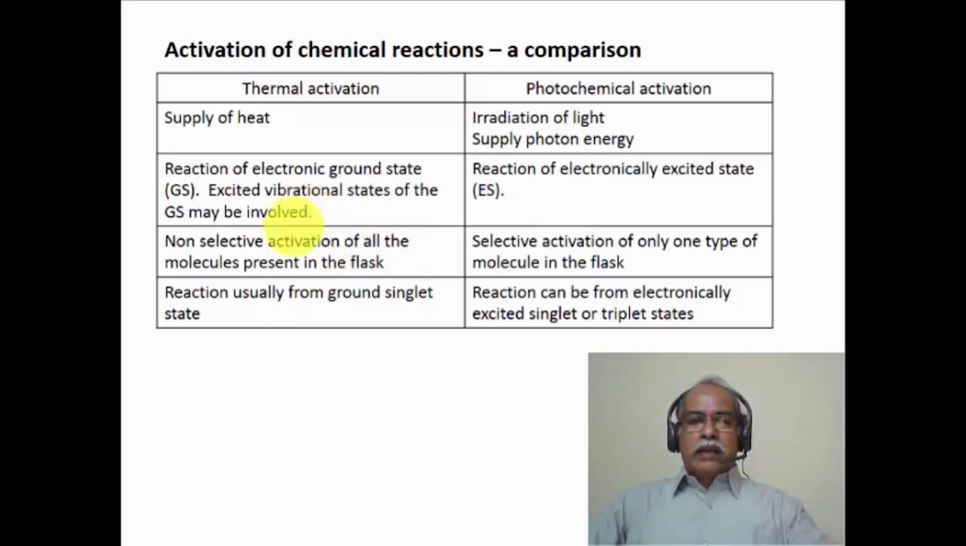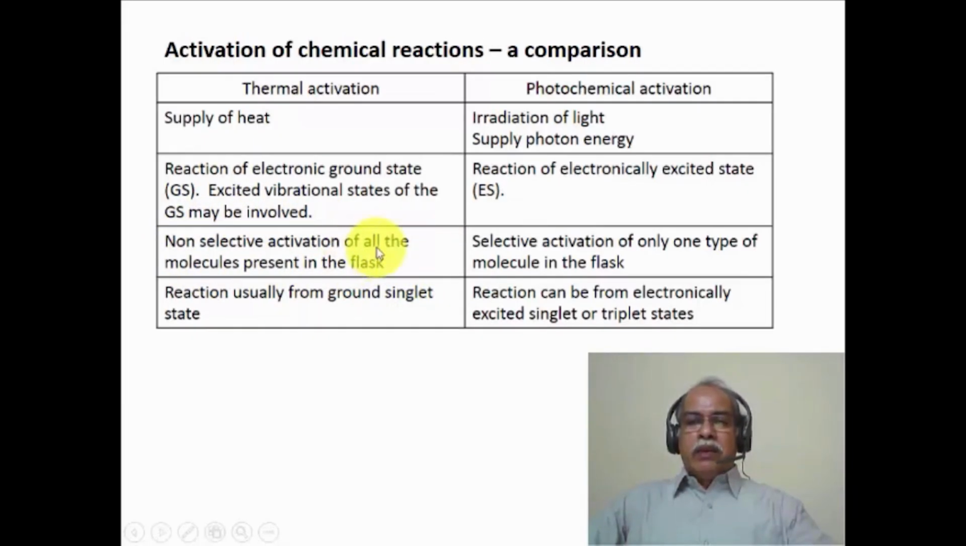Now when we do the thermal activation of the Diels-Alder reaction, one cannot selectively heat either the diene or the dienophile because they are in the same flask. So one needs to heat the entire mixture. So selective activation is seldom possible in the case of thermal reaction.